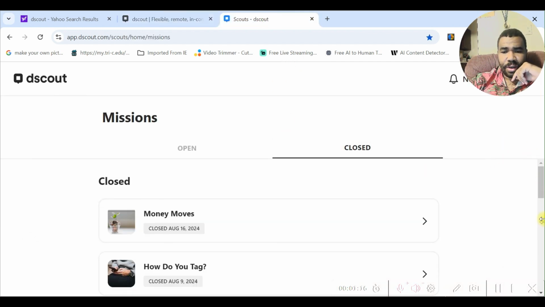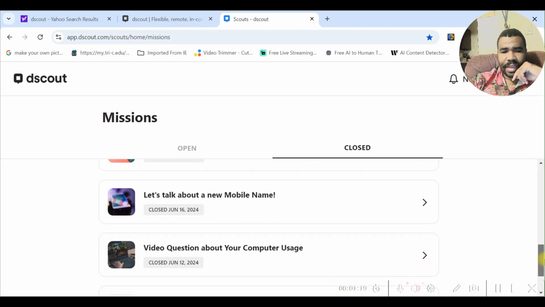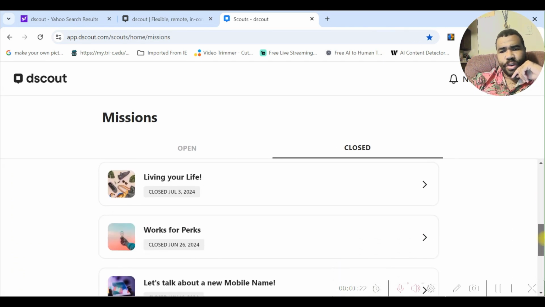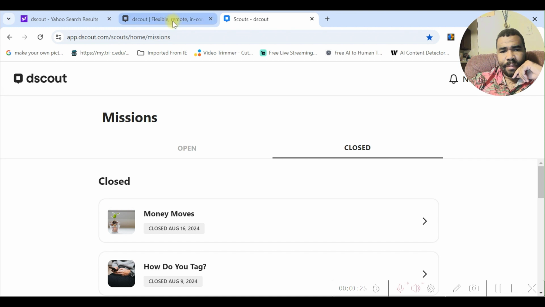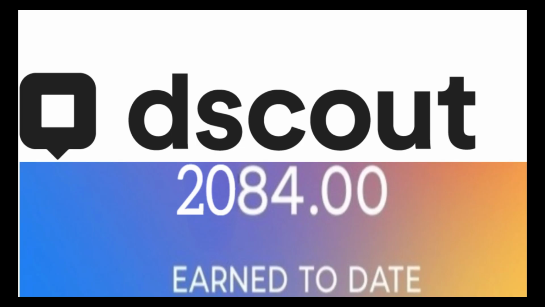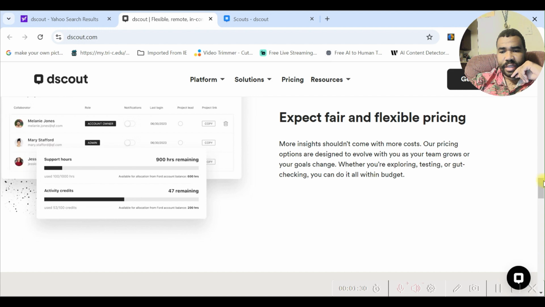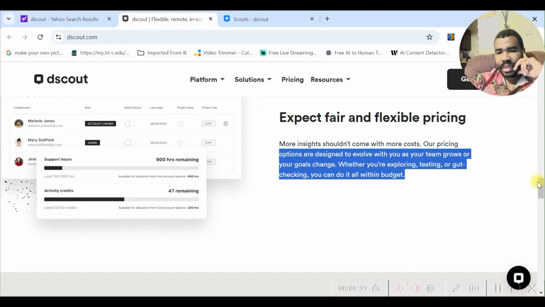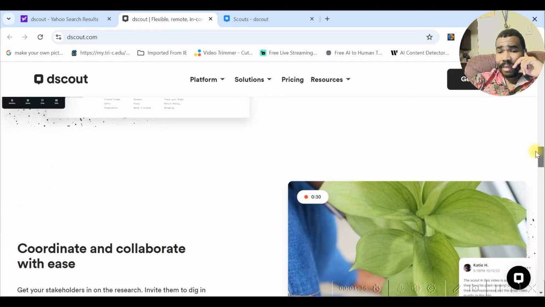And as you can see, these are all the ones that I pretty much participated in and got paid from. And I made over $2,000 from this site alone, as you can see in the screenshot from what I uploaded in the thumbnail. And it's been practically keeping money in my pockets every month, because the thing about it is,